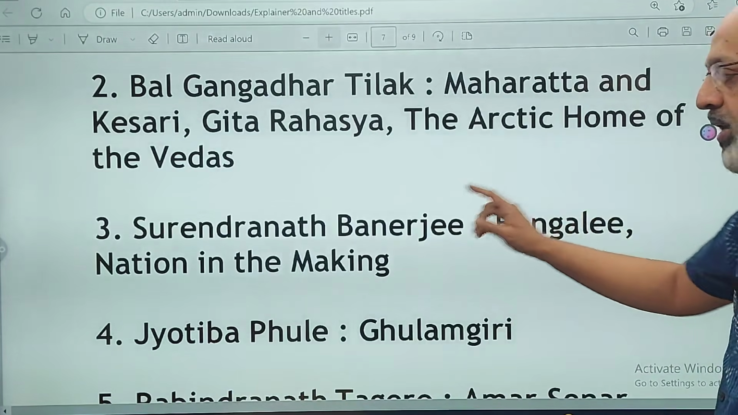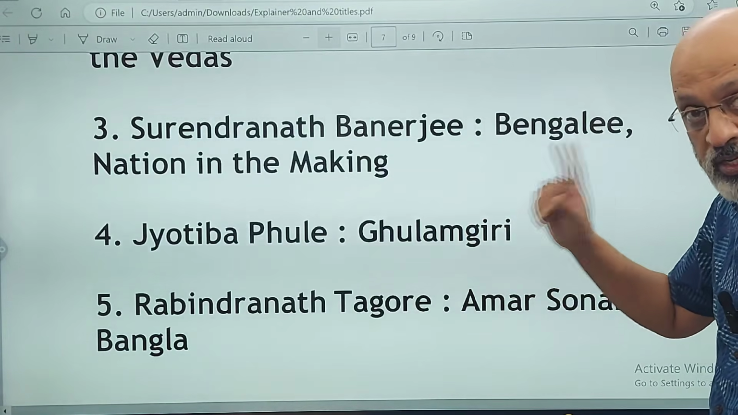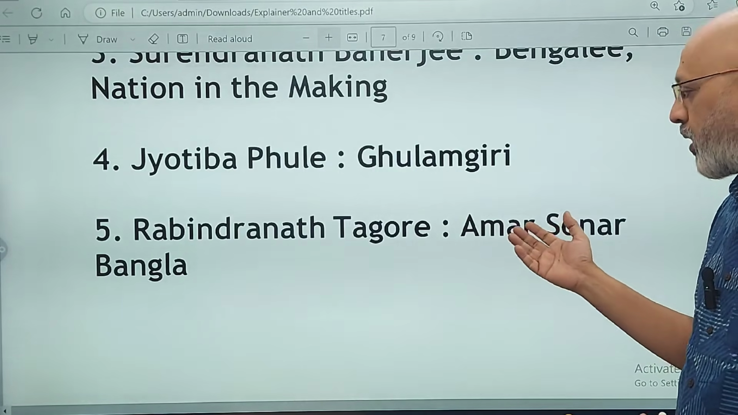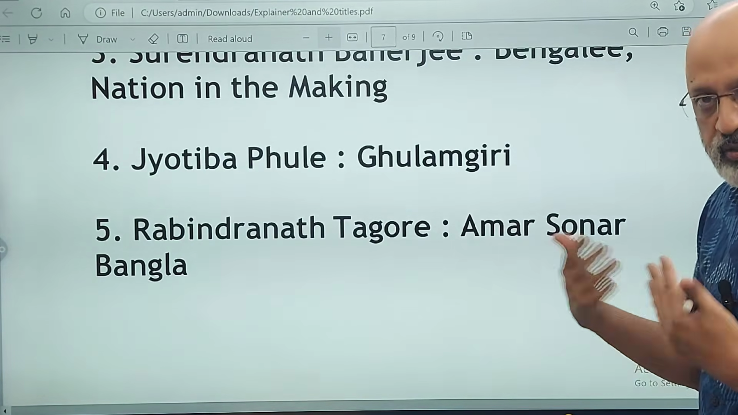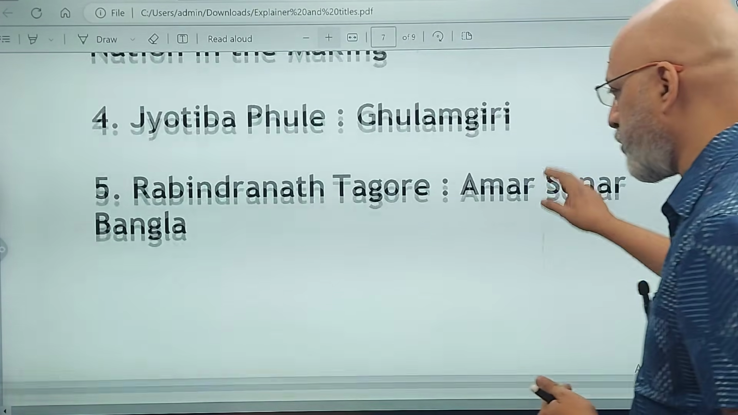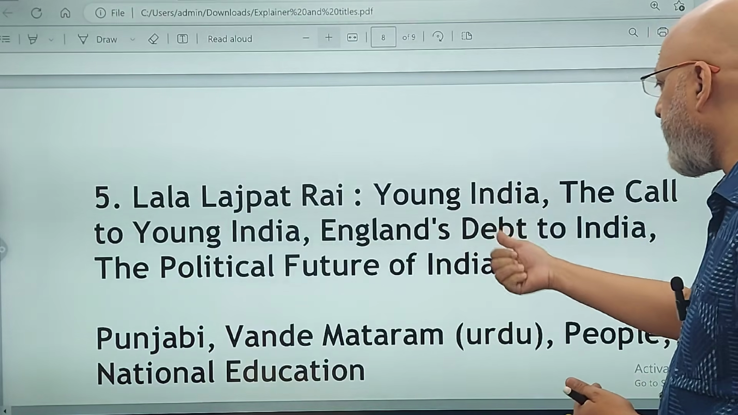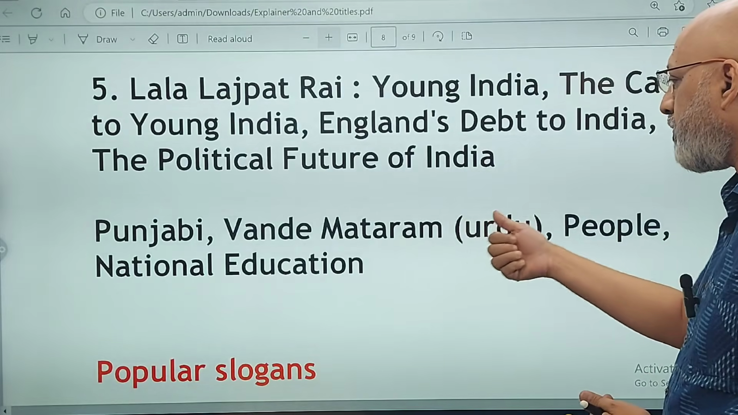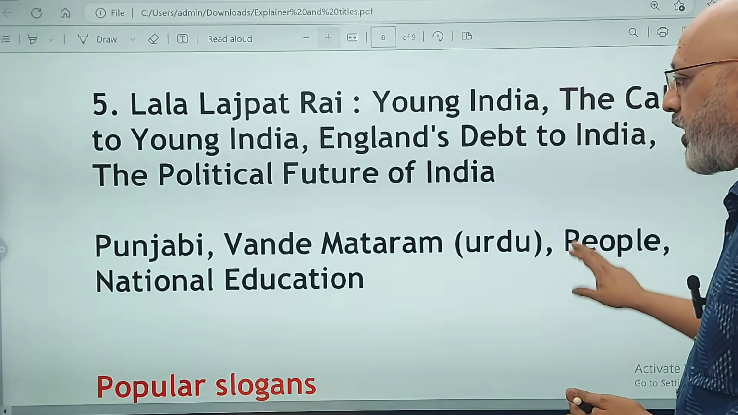Surendranath Banerjee, Bengalee and A Nation in the Making. Jyotiba Phule, Gulamgiri. Please remember, I had put this in an MCQ too. Rabindranath Tagore composed the Amar Sonar Bangla, apart from the national anthem, which is there as a reference for a question on the partition of Bengal. Lala Lajpat Rai, Young India, The Call to Young India, England's Debt to India, and The Political Future of India. Punjabee, Vande Mataram, People, National Education. All this is associated with Lala Lajpat Rai.